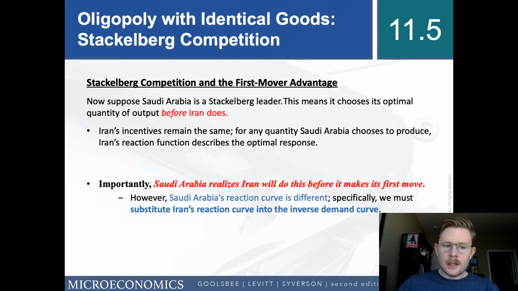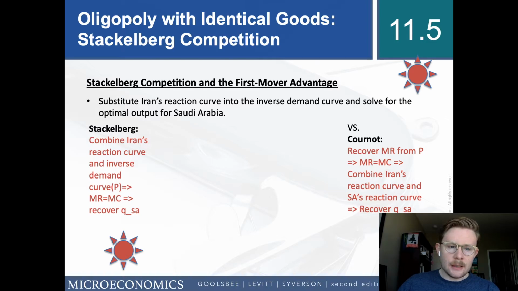Specifically, we have to substitute Iran's reaction curve into the inverse demand curve. What does that mean? We have Iran's reaction curve there. We're going to take it and substitute it into our inverse demand curve.